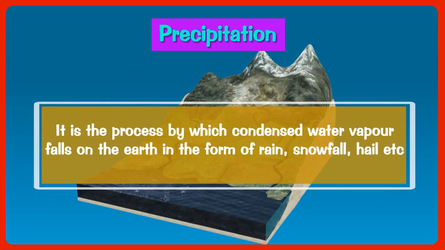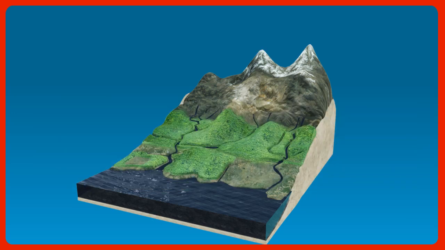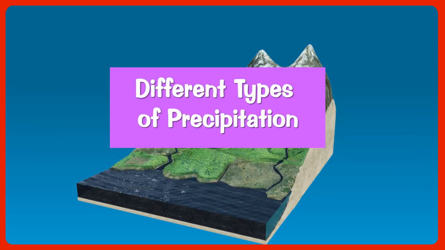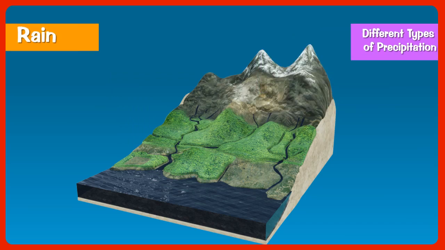Precipitation. It is the process by which condensed water vapor falls on the earth in the form of rain, snowfall, hail, etc. Different types of precipitation. Rain. Rain is the most important form of precipitation.